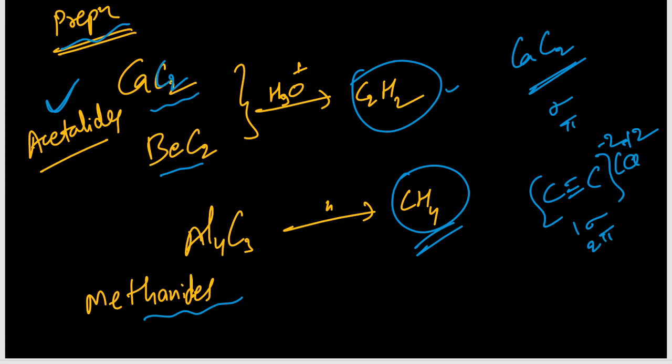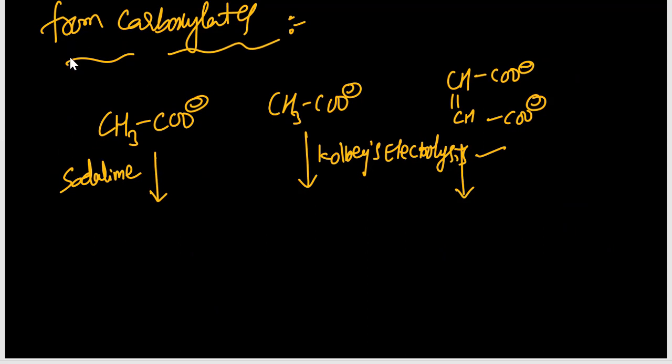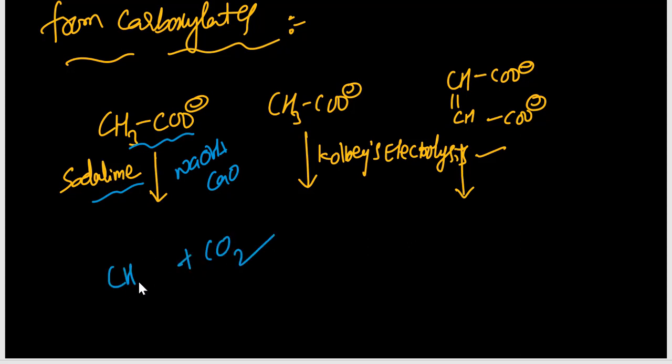Then next, from carboxylates we can prepare alkanes and alkynes. See, alkanes we can prepare like this, with soda lime. In the presence of soda lime, that means NaOH plus calcium oxide, we will get decarboxylation. So CO2 is released, we will get CH4. One carbon less containing hydrocarbon we are getting, that is alkane.